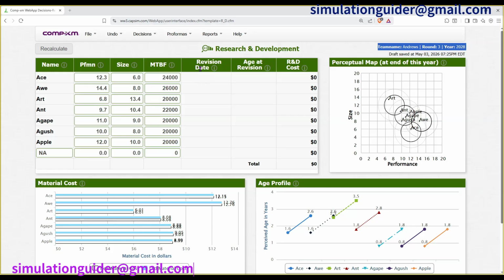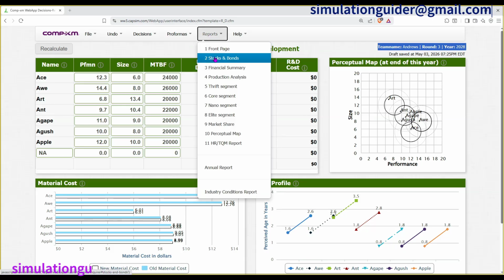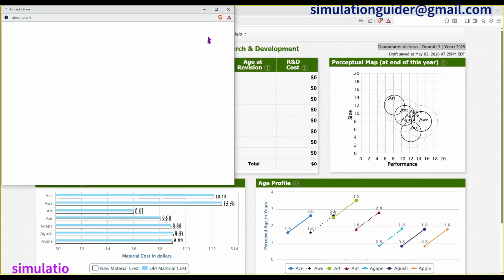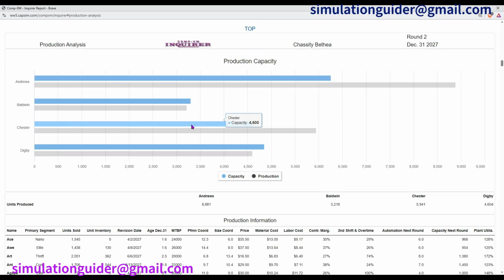First things first, before you make any decision for the current round, so that you can get the best score, you need to go through the report. So we'll go through the CAPSIM inquiry report, which is our main report, before you make our decisions. I'll open the production analysis part.